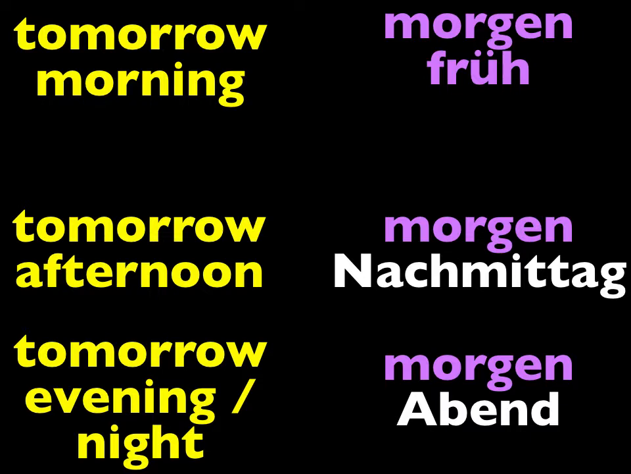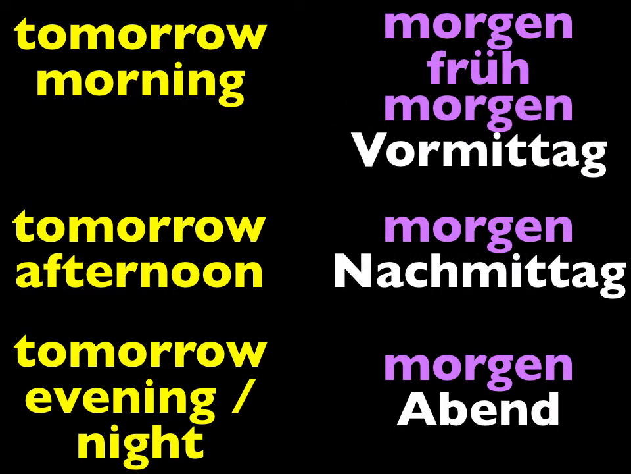Morgen früh really means, literally, tomorrow early, because Germans do not say morgen morgen. Since morgen means tomorrow and morgen means morning, they don't say morgen morgen for tomorrow morning. They say morgen früh. However, if it is late morning, then they do say morgen Vormittag. Repeat that, morgen Vormittag. Good.